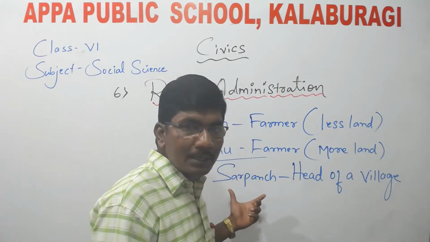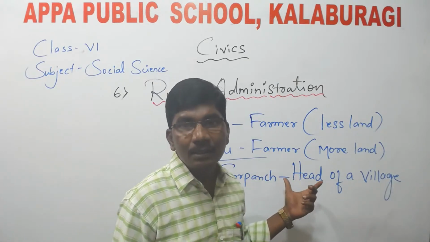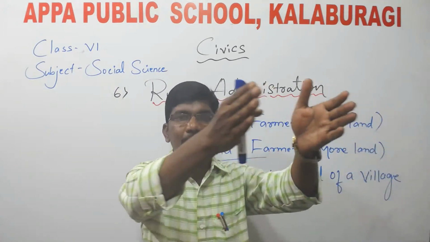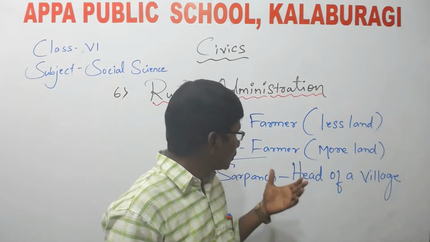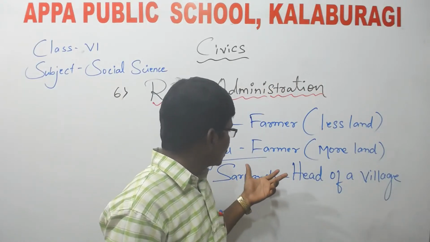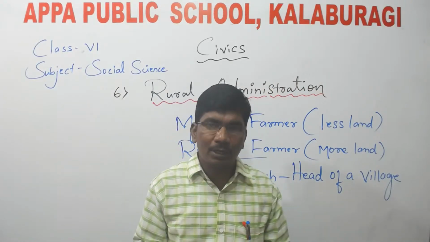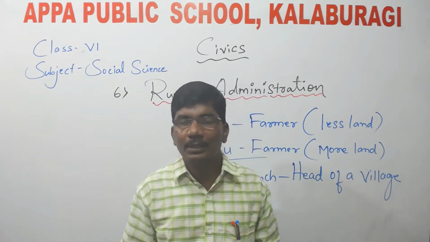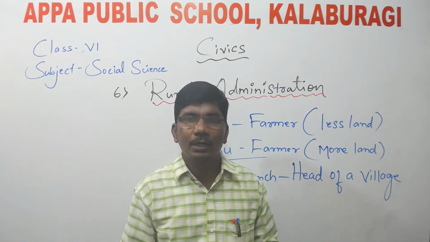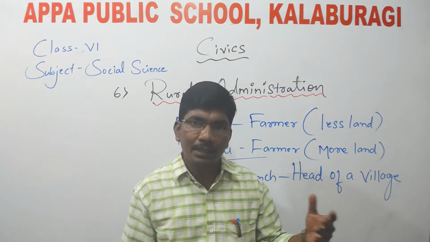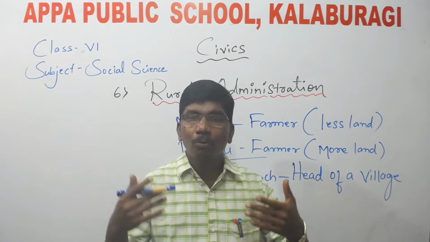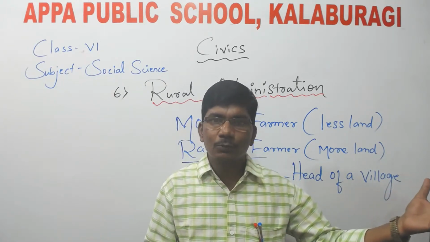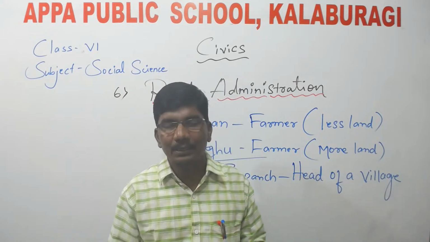Because of his support, Raghu did that. He shifted the boundary in Mohan's field. When Mohan went to ask about it, Raghu got angry and told one of his workers, the servants, to hit Mohan. The servant started hitting Mohan, and Mohan got injured. Some of the villagers were watching what was happening there.